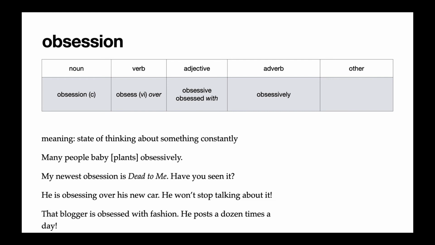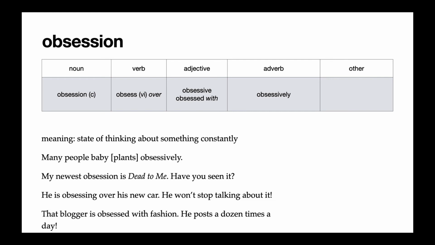So obsessive describes a person. You can say he is obsessive. Like that means he is often thinking about things very passionately. Or you can say he is obsessed with something specifically. And then in the reading, we use the adverb form obsessively. Many people baby their plants obsessively.